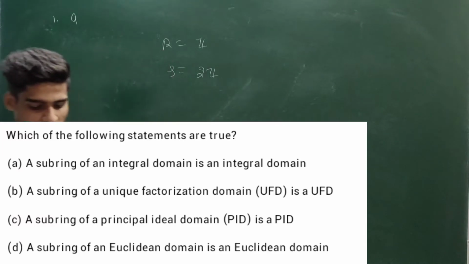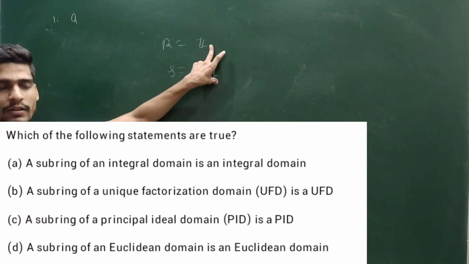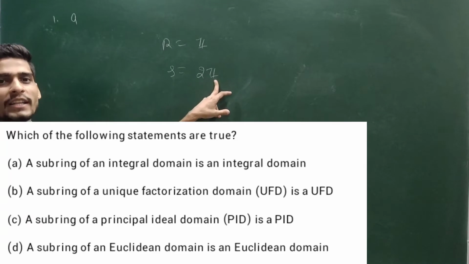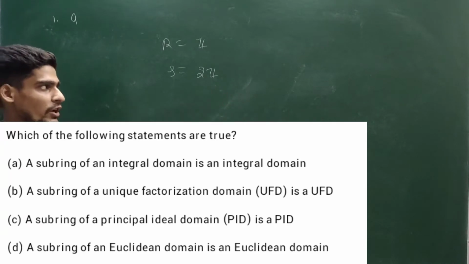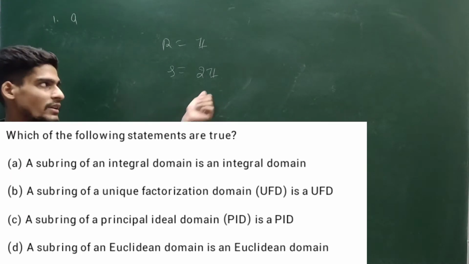If you want to see the example, it will work. 2Z will not contain the unity element. So if you are losing unity, you cannot say this is a CRU.